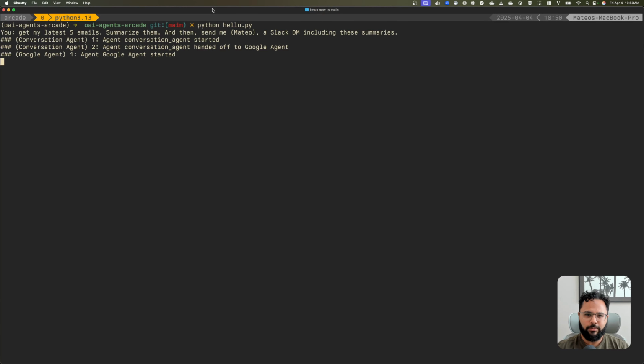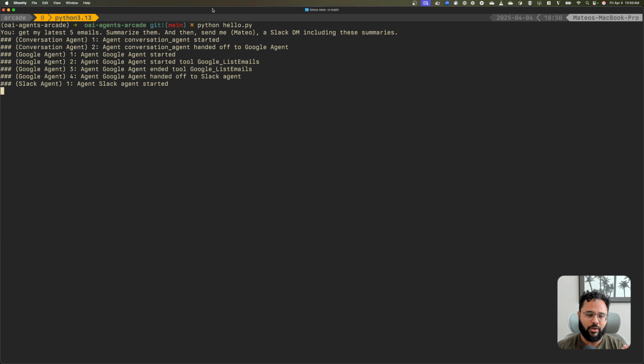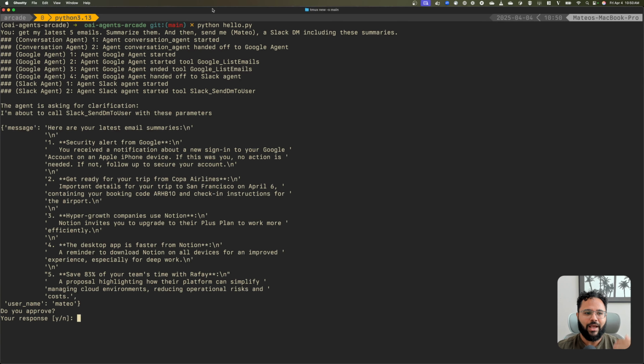So I'm giving multiple instructions, and we can already see that the conversation agent is delegating to the Google agent, and then the Google agent will call list emails, and finally it will hand off to the Slack agent that is going to call send DM to user, right?